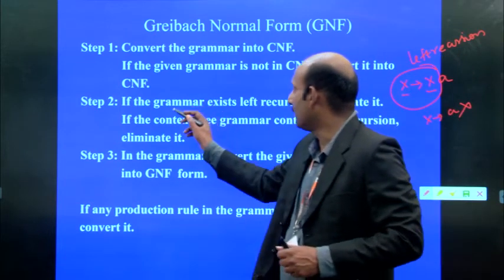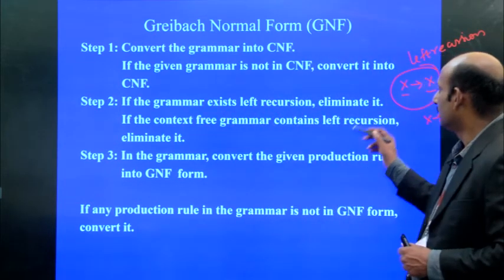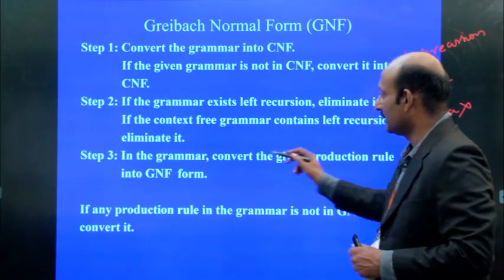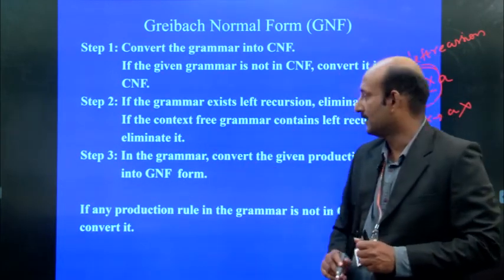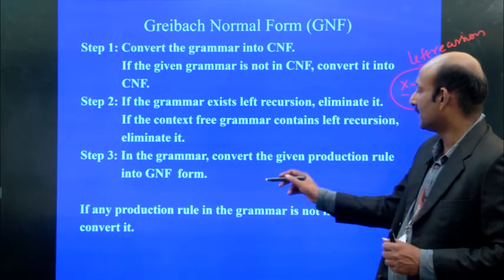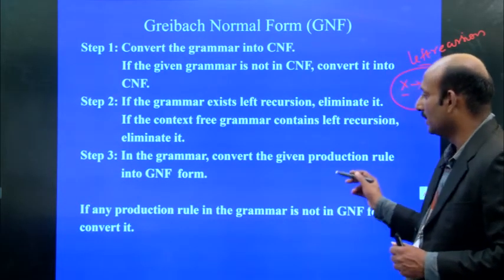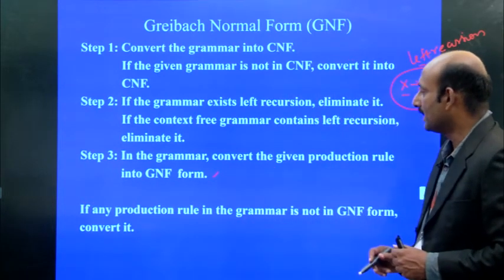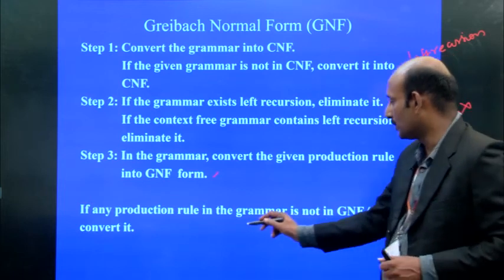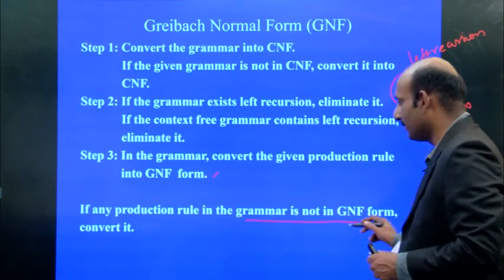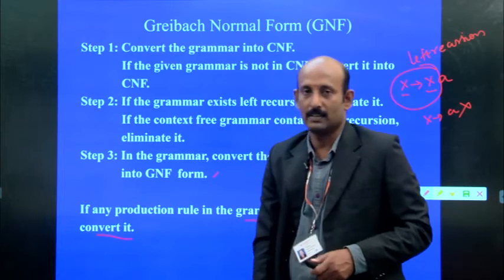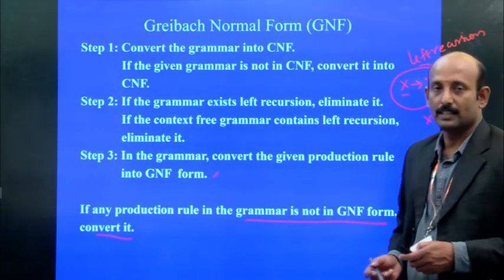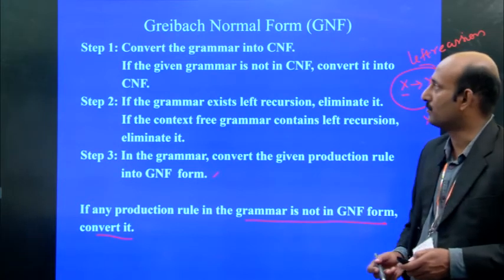So if the grammar has left recursion, eliminate it. If the context-free grammar contains left recursion, we have to eliminate it. And step 3, convert the given production rules into GNF, that is Greibach normal form. If any production rule in the grammar is not in GNF form, then we can convert it. So these are all the steps for converting into Greibach normal form.